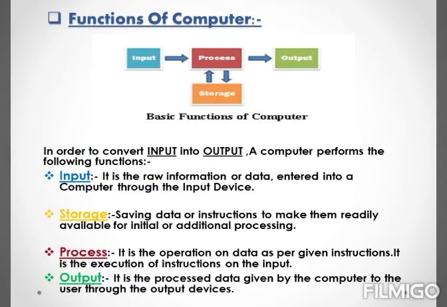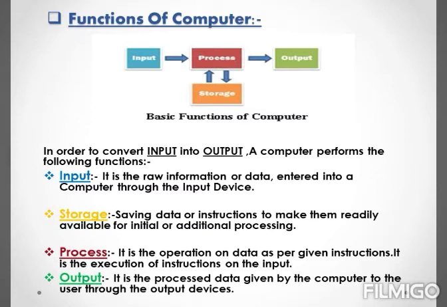Functions of computer. Students, see the given image. It shows how a computer performs the shown functions in order to convert the given input into output. Here, we are going to look at how an input gets converted into output. Now, let us first look at what is input. Basically, input is the raw information or data entered into the computer through input devices like keyboards. Got it? Now, the next is storage.